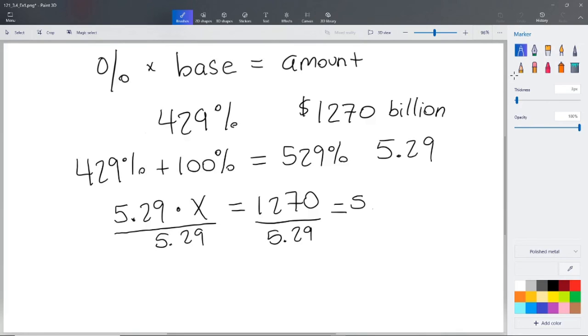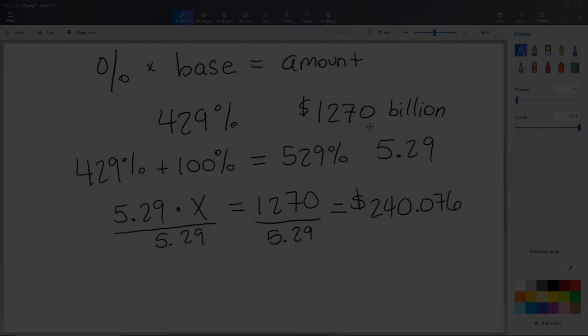So that was $240.076 billion. So obviously a gigantic change between 240 billion to 1,270 billion dollars. Amazing that student debt is that out of control and headed that way. And certainly if you extrapolate that even further, who knows where this is going to go and how bad this could get.